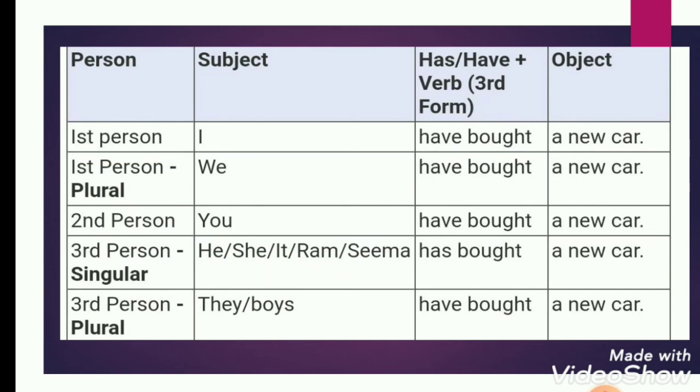With second person you, we will use have. With third person singular like he, she, it, Ram, Seema, any name, we will use has. With third person plural like they, boys, girls, we will use have. So these were the rules for has and have.